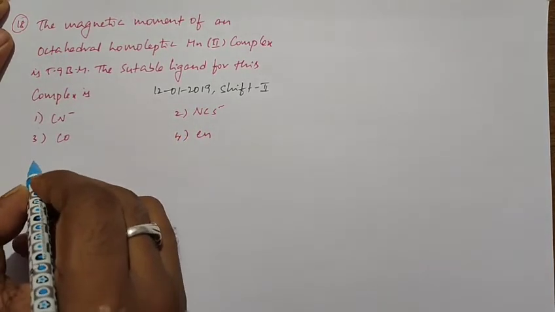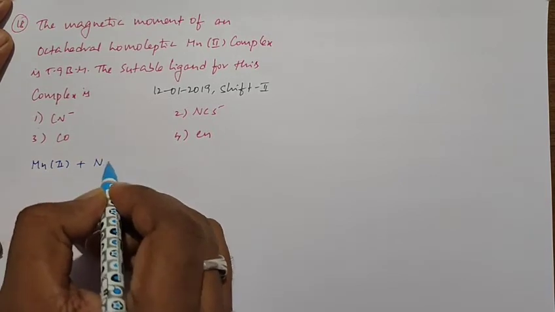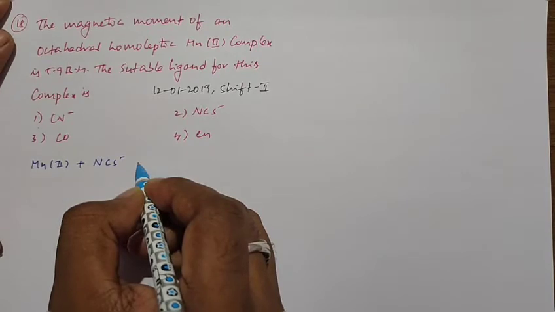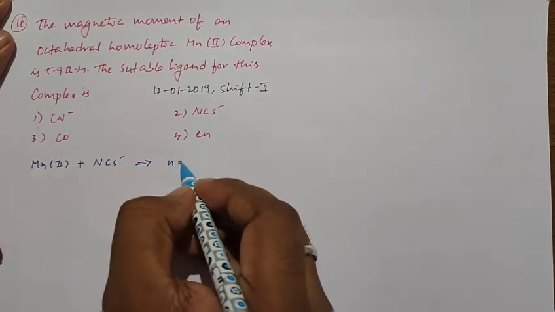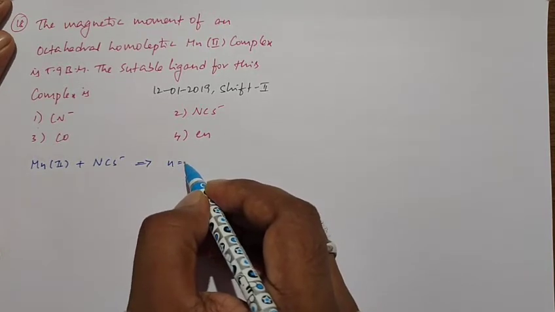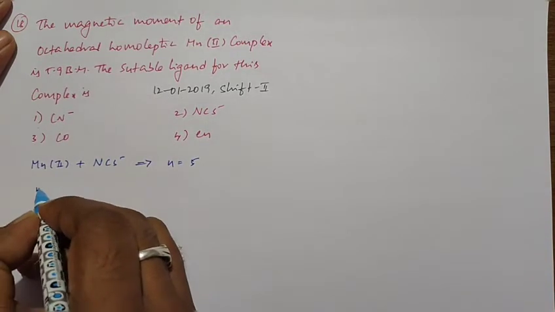So if manganese(II) forms the complex with isothiocyanate ion, it shows the maximum unpaired electrons, since it cannot go for pairing, according to Hund's rule. Then n is equal to 5.